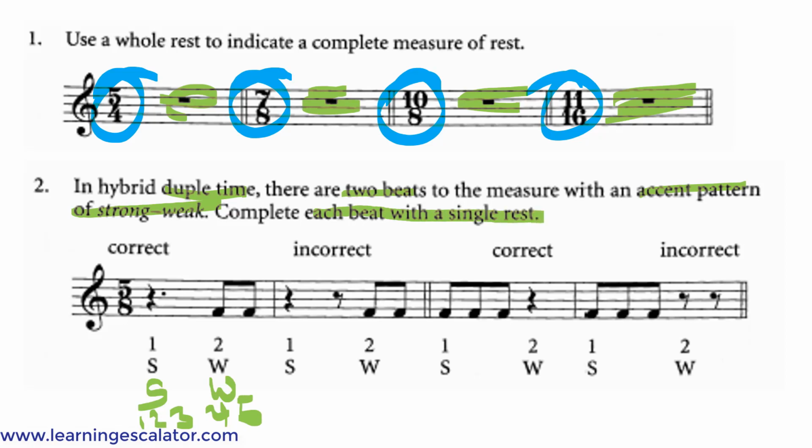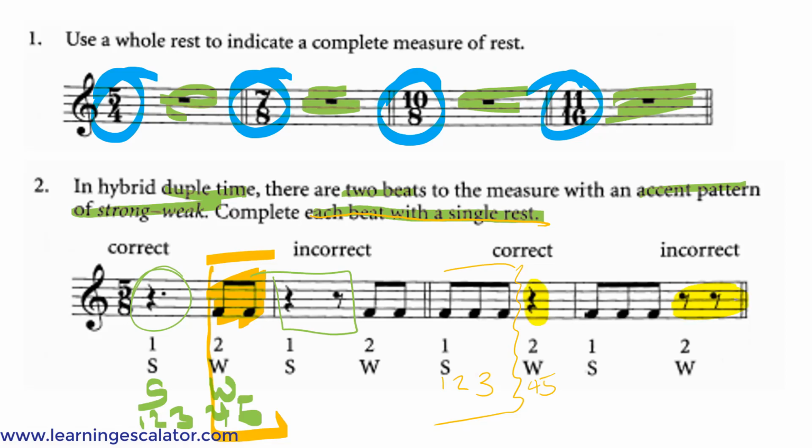So if you have 2 eighth notes at the end, that's 1 weak beat, so it doesn't matter. But you want a rest at the beginning, so you have to write it as 1 rest like this. You're not allowed to separate it into 2 rests. You have to complete each beat with a single rest. Now in the second one, it's still 5/8, and there's 4, 5 at the end, and 1, 2, 3 has notes. So this is 1 beat, so it doesn't matter. And for the rest at the end, you have to put in 1 rest. You can't separate it into 2 eighth rests. You have to complete each beat with a single rest.